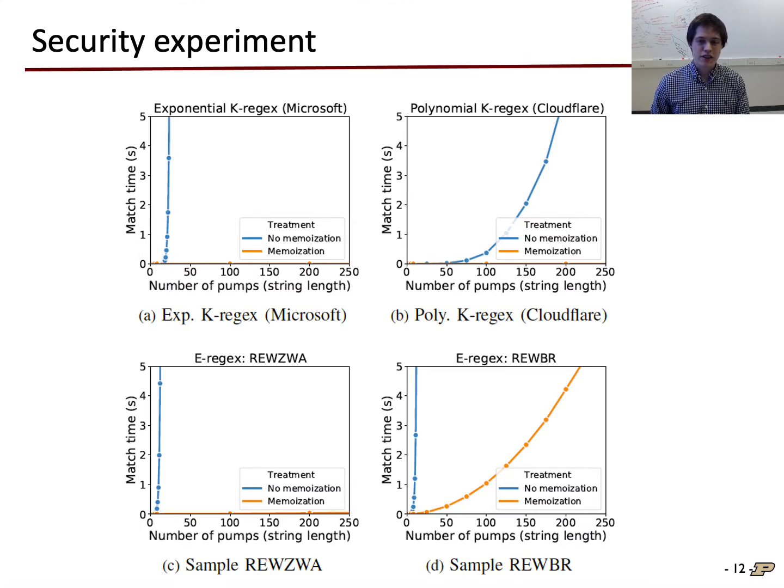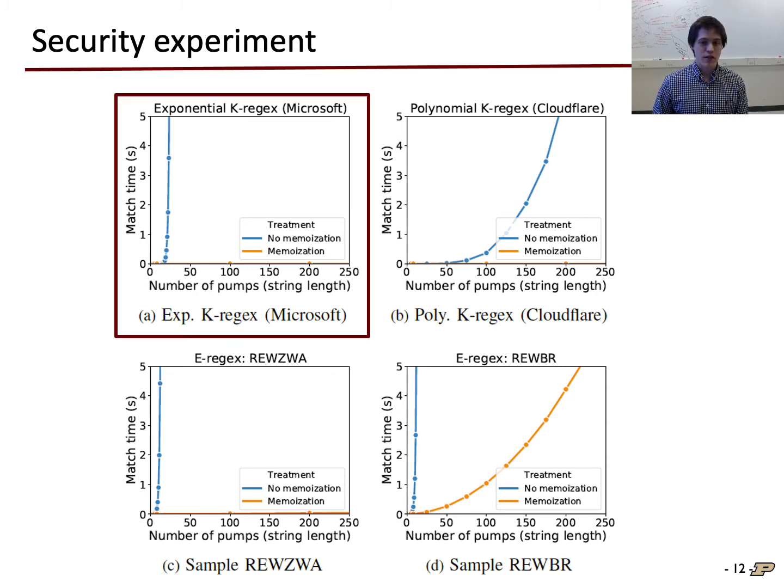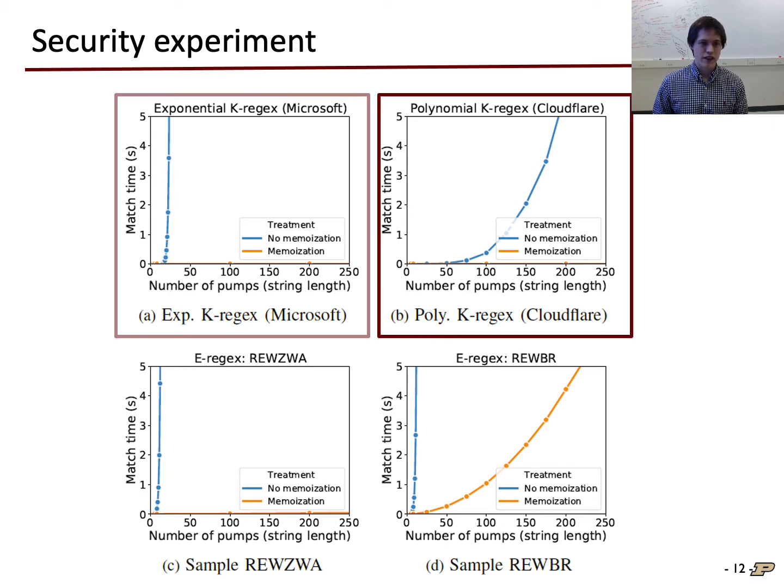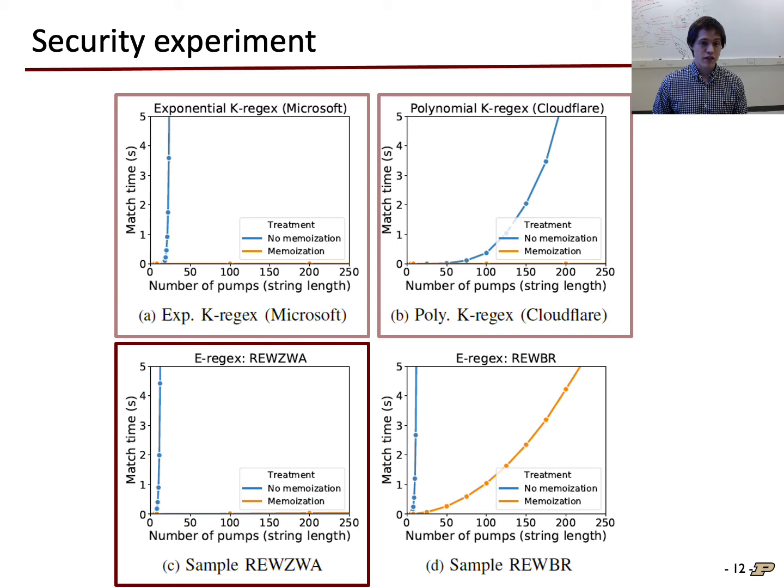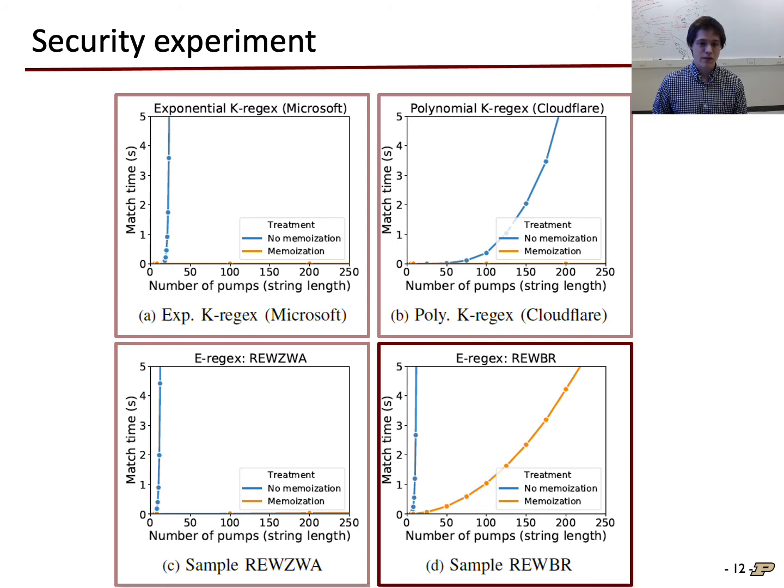These figures illustrate the reduction in match times resulting from memoization on several examples. On the x-axis, we have the lengths of the input string. The y-axis is the match time in seconds in our prototype. In blue is without memoization, and in orange is with memoization. So here we have behavior on the exponential Microsoft username regex, the Cloudflare regex, a regex with lookaround assertions, and one with back references. Each figure illustrates the behavior predicted by our theorems for regular and extended regexes.